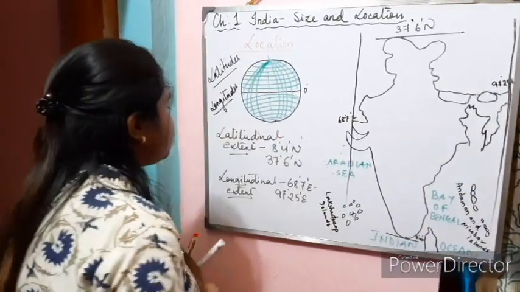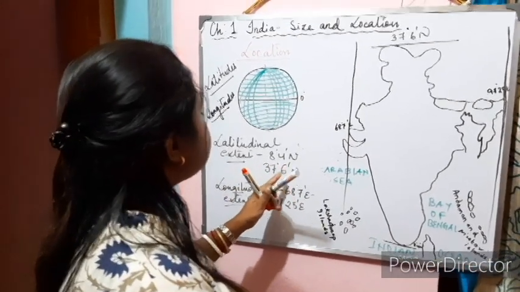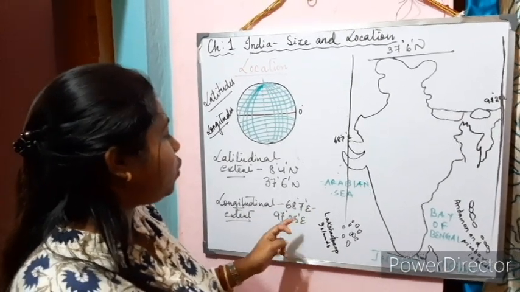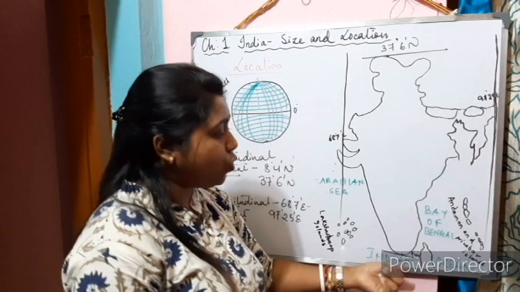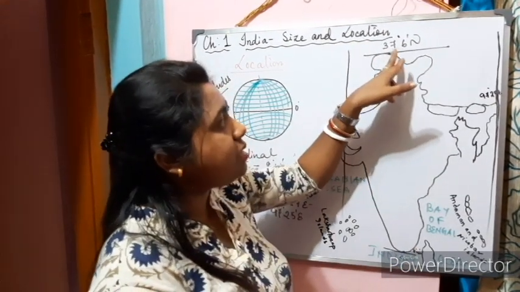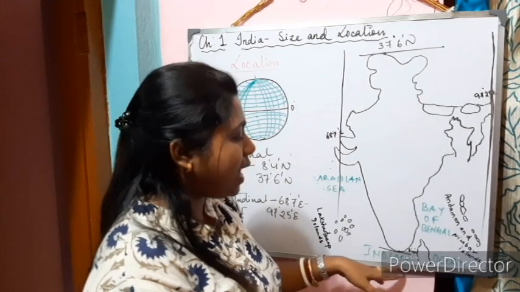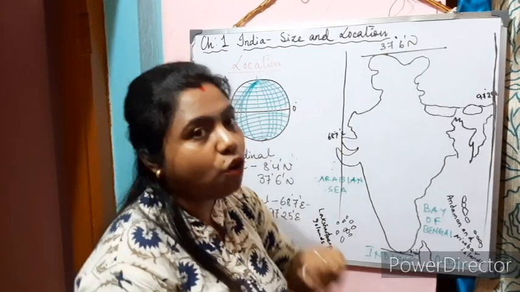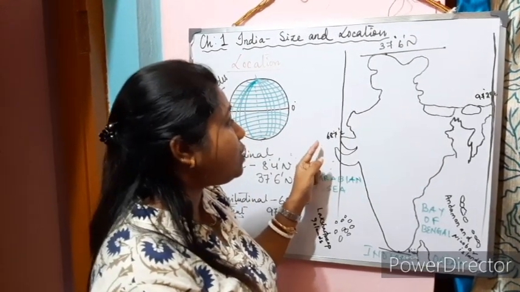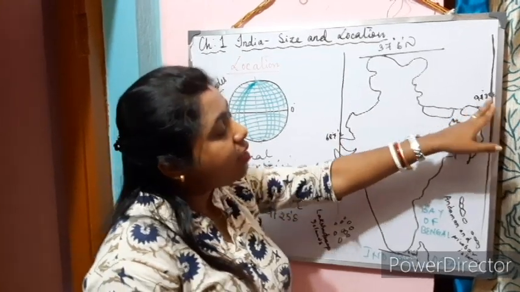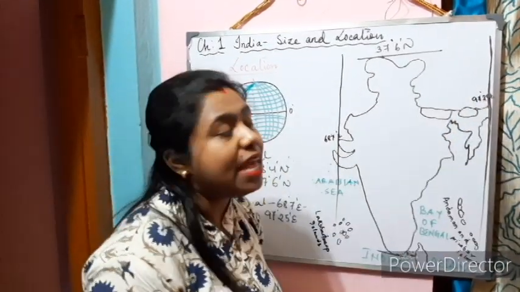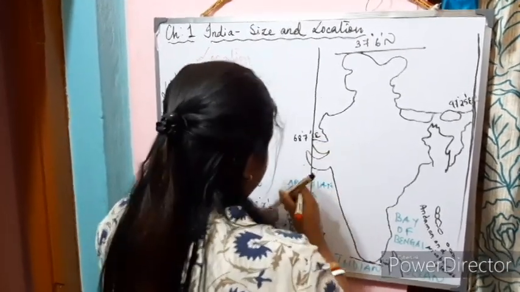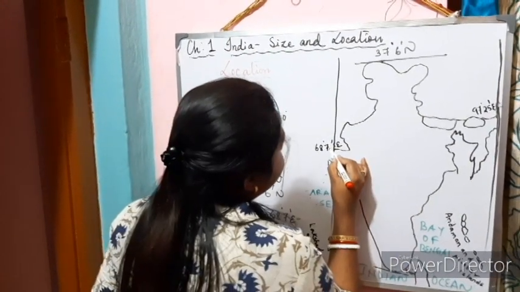So the longitudinal and latitudinal extent: the latitudinal extent is 8 degree 4 minute north to 37 degree 6 minute north, and the longitudinal extent is 68 degree 7 minute east to 97 degree 25 minute east. The southernmost latitude is 8 degree 4 minute north and the northernmost latitude is 37 degree 6 minute north. The westernmost longitude is 68 degree 7 minute east and the easternmost is 97 degree 25 minute east. Right from the center of our country India passes the Tropic of Cancer.